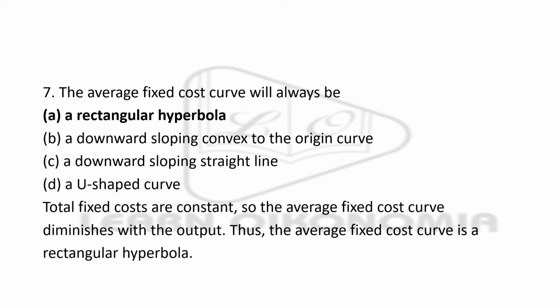Next, the average fixed cost curve will be in what shape? Whether it is a rectangular hyperbola, whether it is downward sloping convex to the origin, or it is downward sloping but a straight line, or it is U-shape. What is the shape of an average fixed cost curve? We know that the total fixed cost is constant. Irrespective of your level of production, you have to incur this particular amount of money. So the average fixed cost curve actually diminishes with output. Once you increase your production levels, your average fixed cost would come down, right? So the average fixed cost curve is actually in the shape of a rectangular hyperbola.